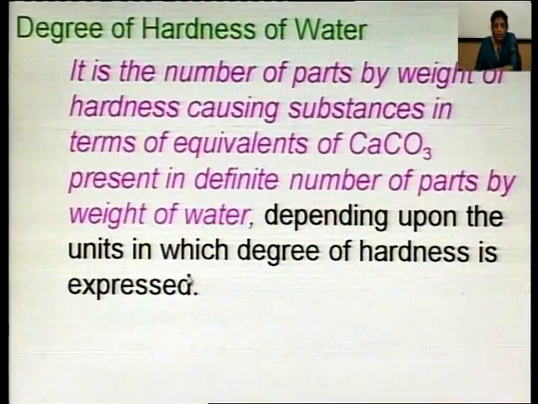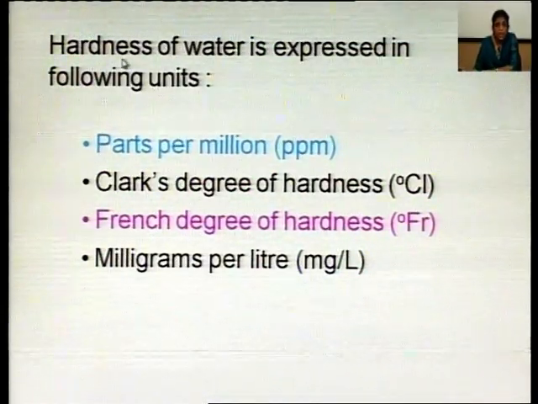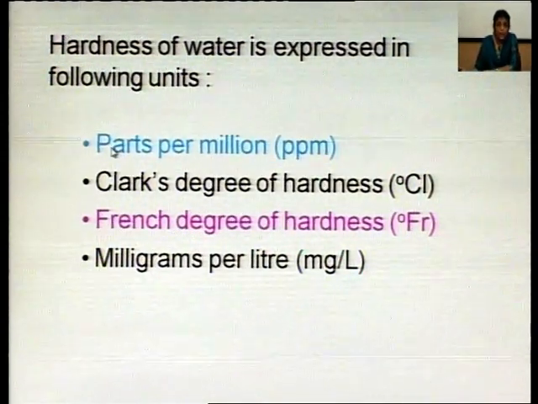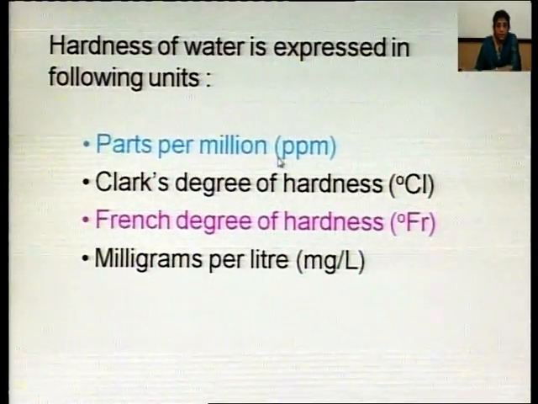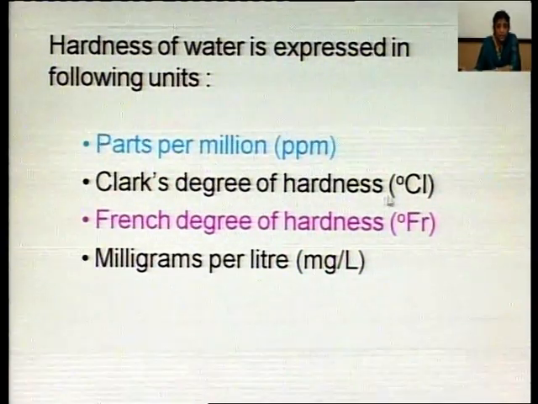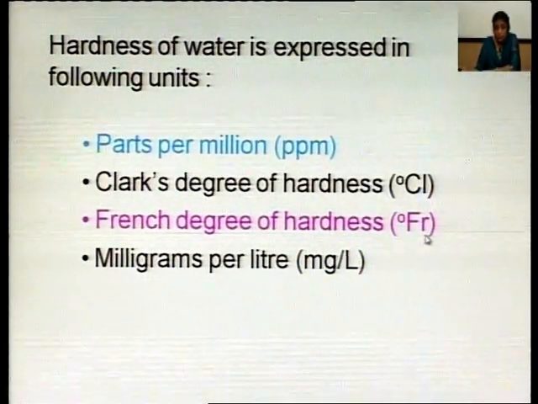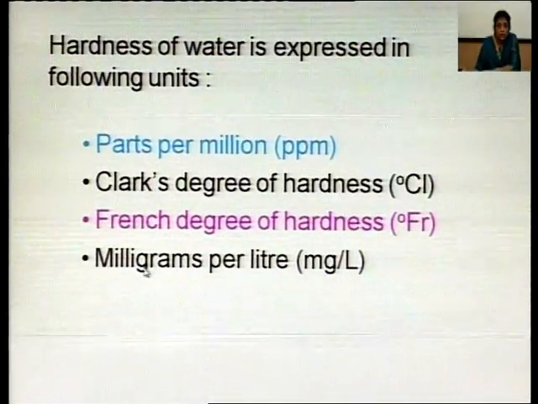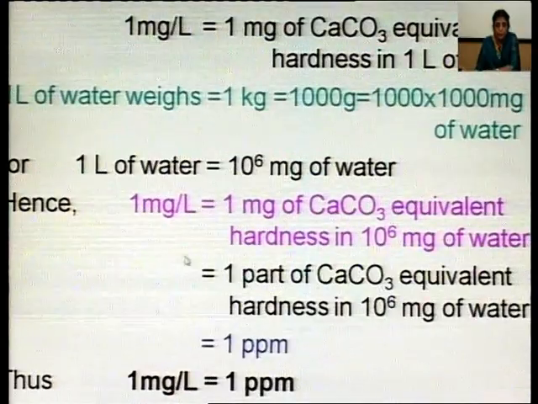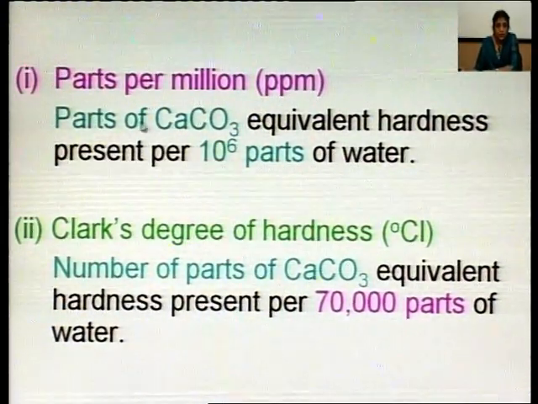So, depending upon the units in which degree of hardness is expressed, hardness of water is expressed in the following 4 types of units. Number 1, parts per million, in short we say ppm; Clark's degree of hardness, degree Cl; French degree of hardness, represented as degree French; and the fourth one is milligrams per liter, mg per L.